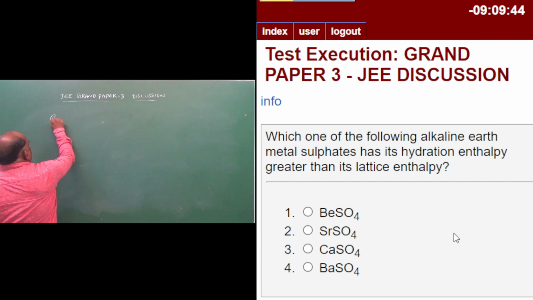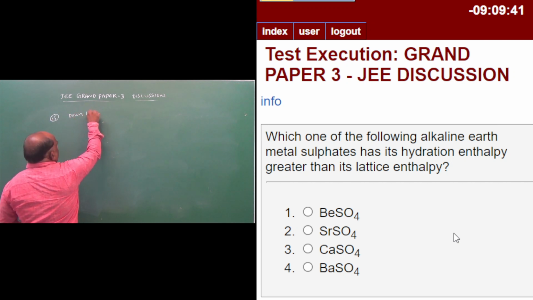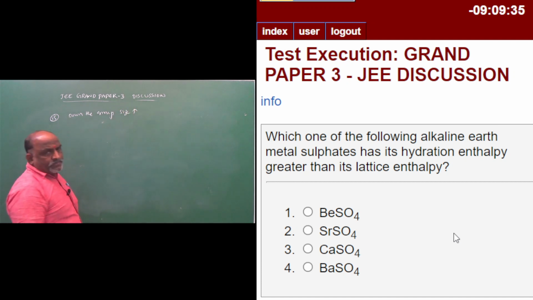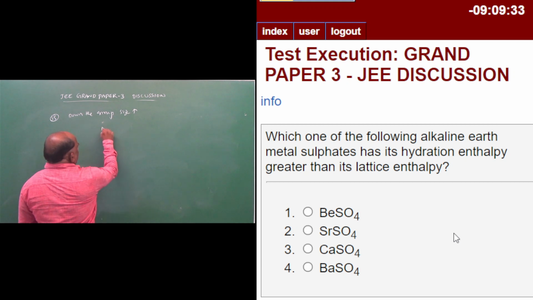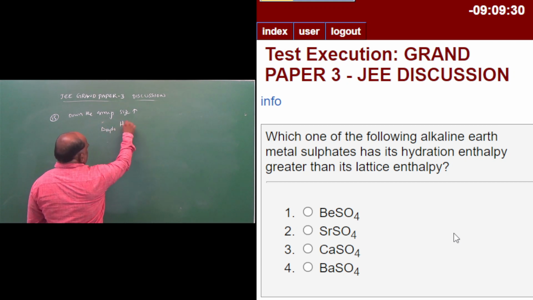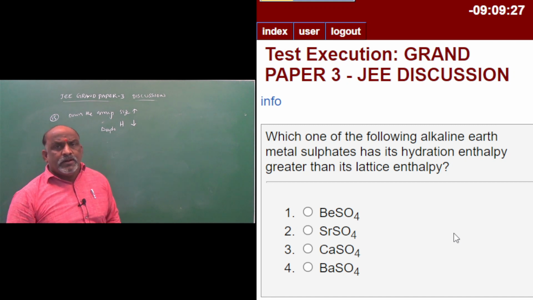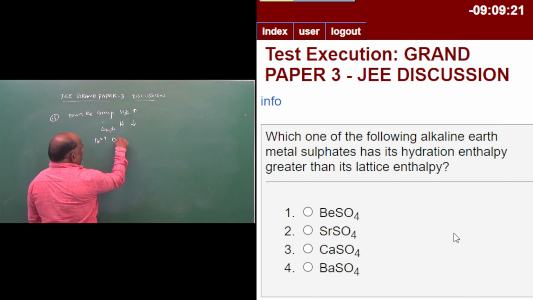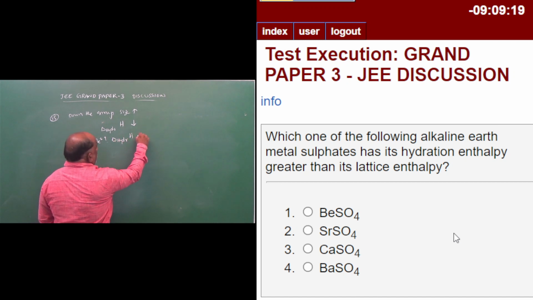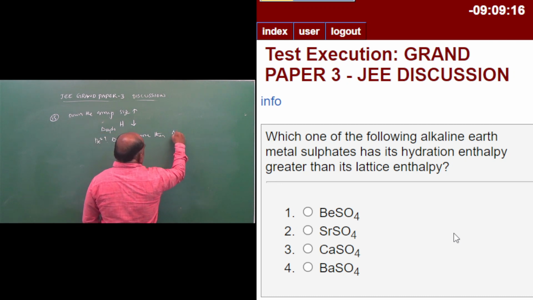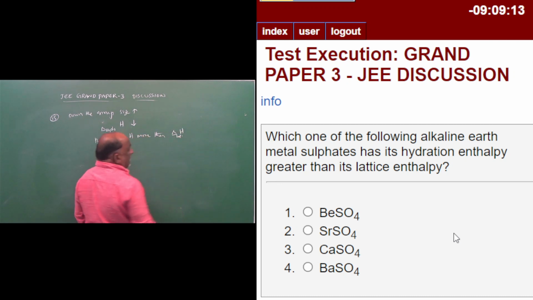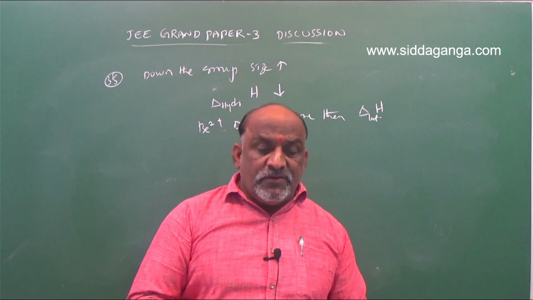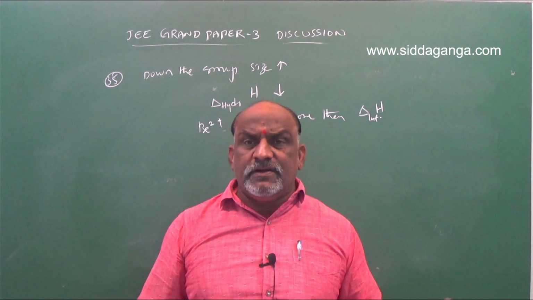Question number 35. Down the group, size increases. Size increases means enthalpy of hydration decreases. So here Be2+ enthalpy of hydration is more than enthalpy of lattice. Beryllium sulfate's enthalpy of hydration is more than its lattice enthalpy.